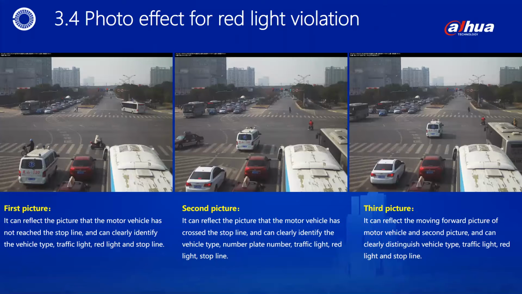The second photo, car crossed the stop line. And the third photo, car crossed the stop line and continued forward. In the 3 photos, the vehicle position is different. We should take a close-up picture, from any one of them can identify the vehicle number plate. Only satisfying these features counts as legal violation evidence. We also see that some overseas projects require video recording of the whole process, which is easy to achieve.